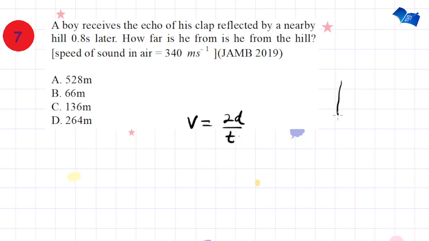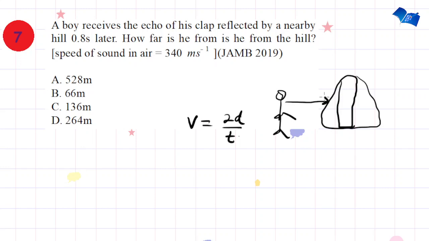If this is a hill, and this is the boy, he claps his hand, then the sound will travel to the hill, hit the hill, and return back to him. And the time taken for the sound to travel to the hill and return back is 0.8 seconds. We are now being asked the distance, that is, how far he is from the hill. So how far, that is the distance from him to this hill.